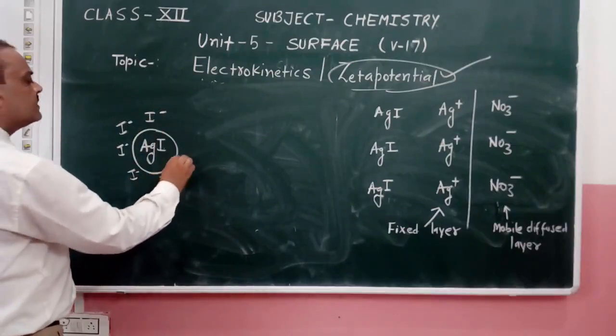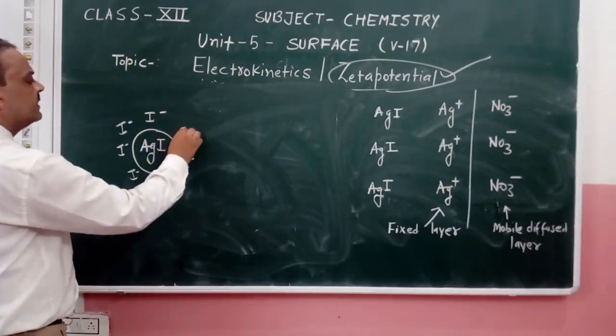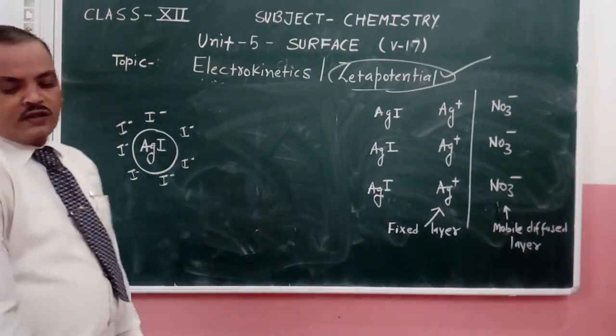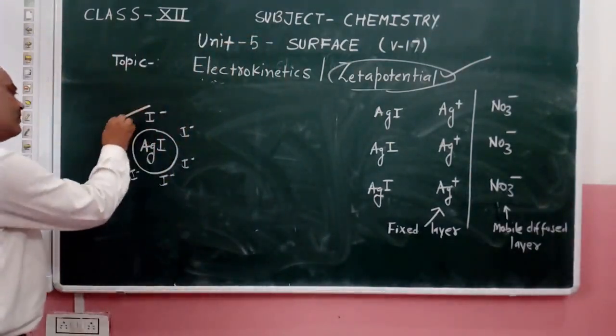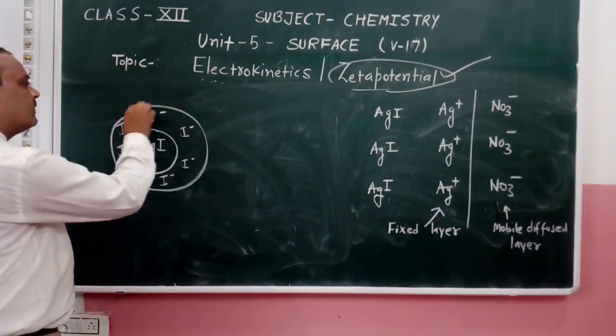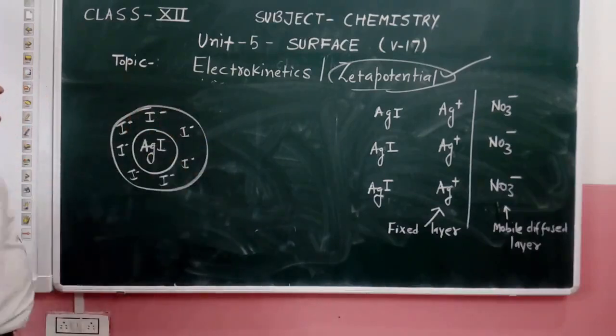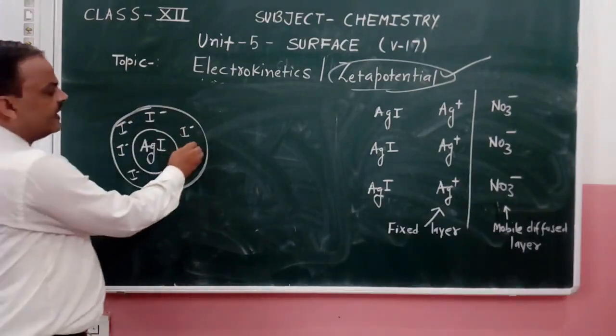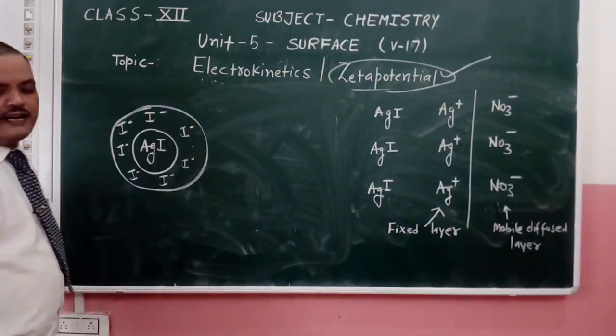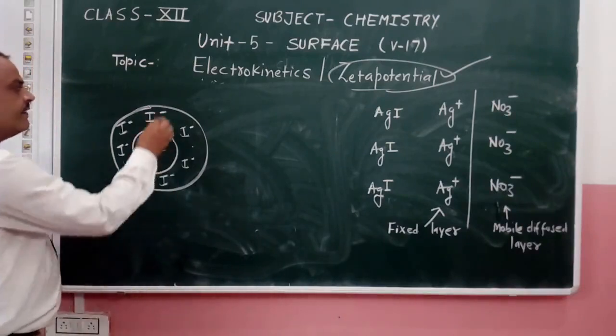This layer of negative iodide ions is known as the fixed layer.